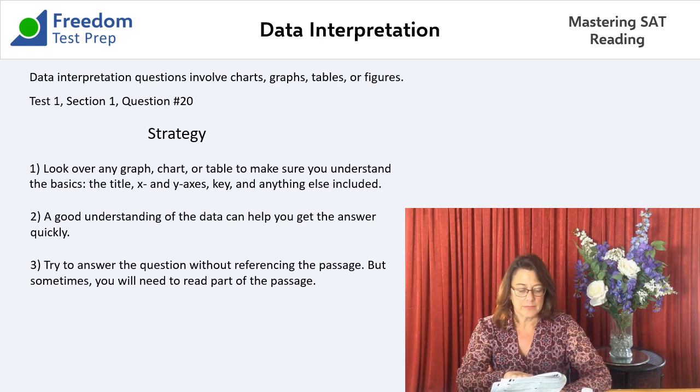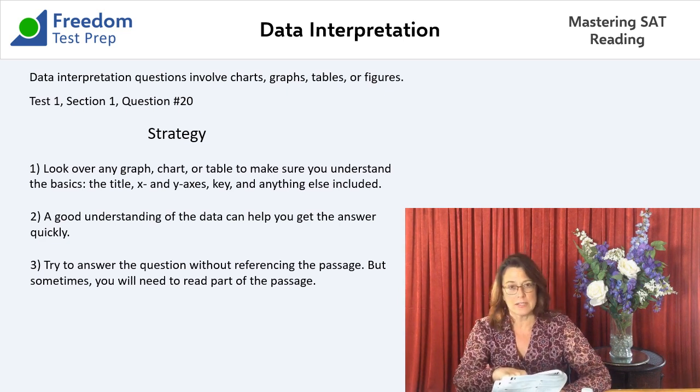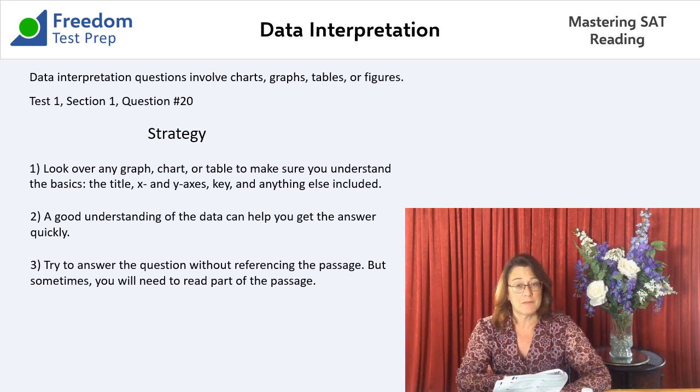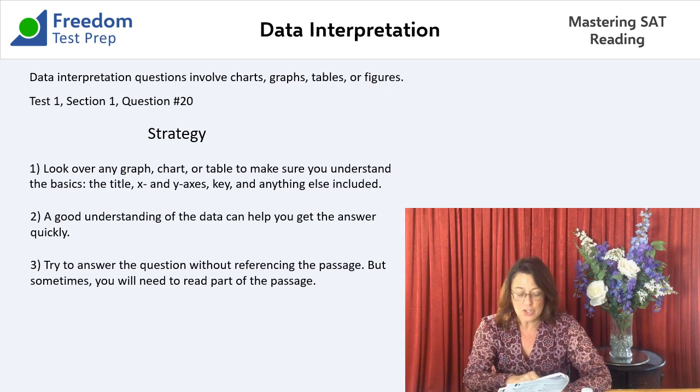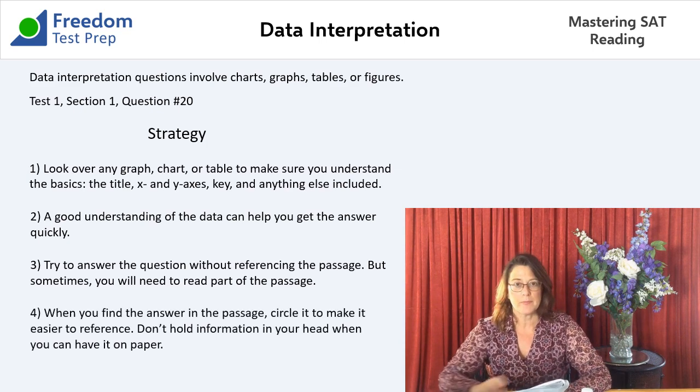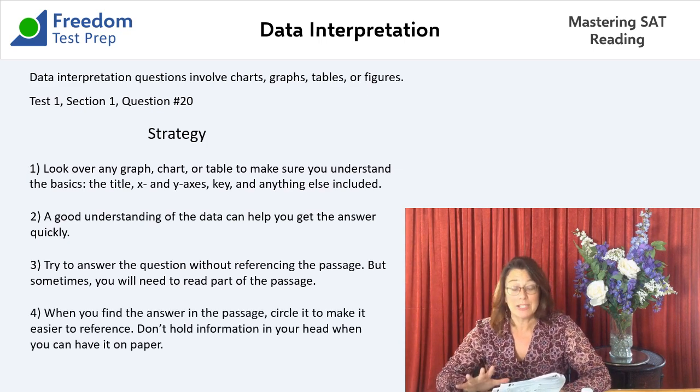I see it. Line 7 is the first time I see purine. And the sentence reads, 2 of the possible bases, adenine and guanine, are purines. So now I know I have to look at adenine and guanine. And in fact, I'm going to just take my pencil, and you should do this, and circle adenine and guanine. So you don't have to remember it.